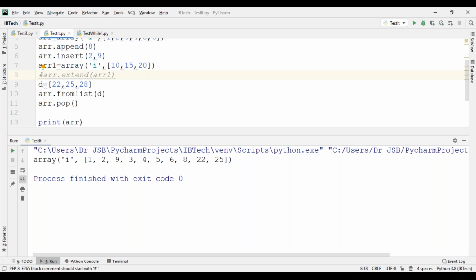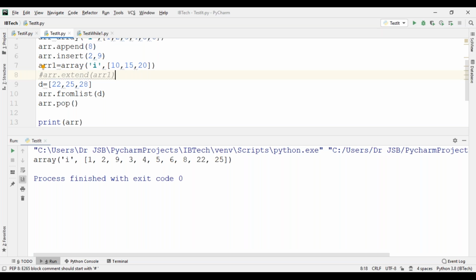Are you understanding? Understood the concept or not? This is a stack operation, the pop method. Once you remove the last element of the given array, that method is called the pop method.